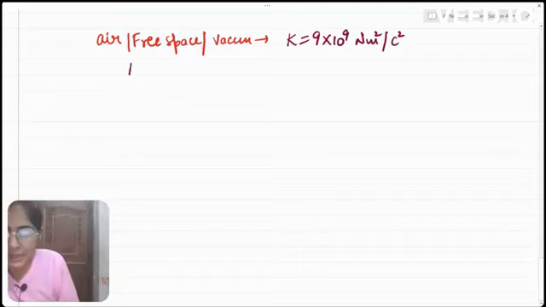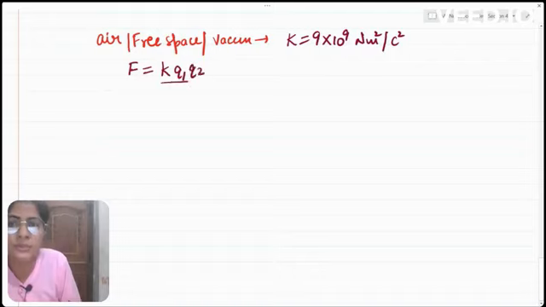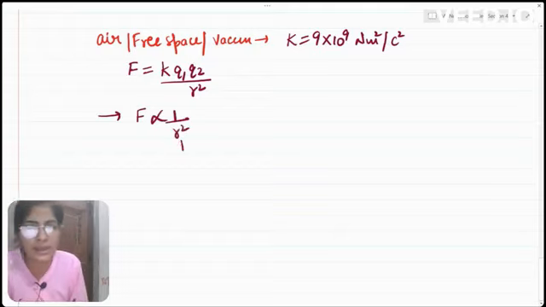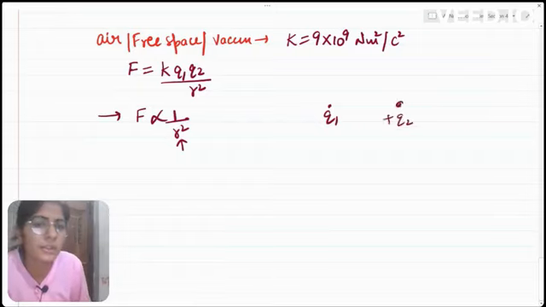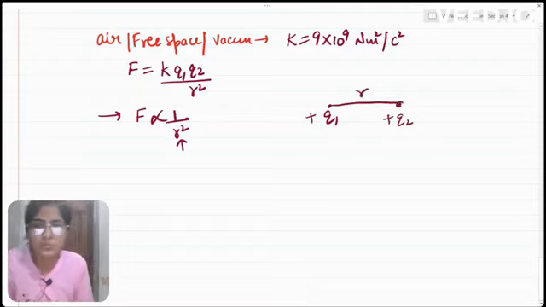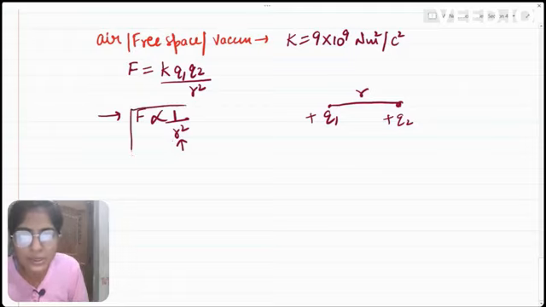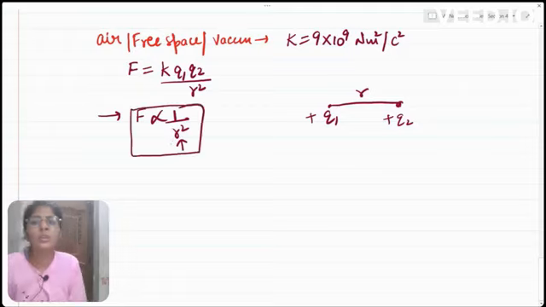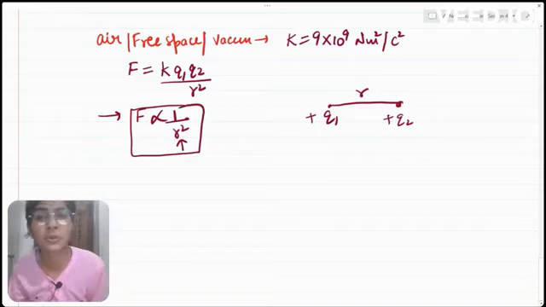Now, one thing we have noticed is that force is equal to K Q1 Q2 divided by R square. From here, we said that force is inversely proportional to R square. R is the separation between the two charges. We had these two charges, plus Q1 and plus Q2. The distance between them is R. So, force is inversely proportional to R square. This particular thing gives us the amount with which force depends upon the separation between the charges.